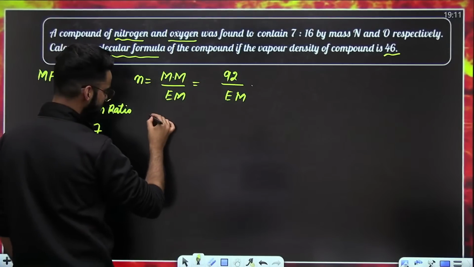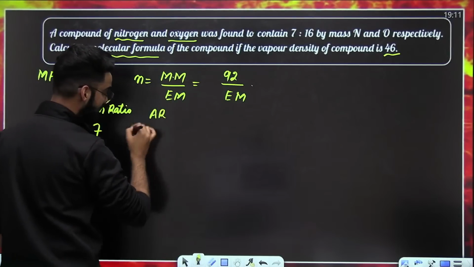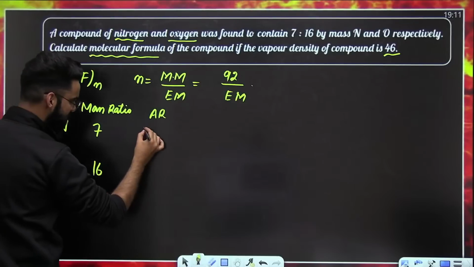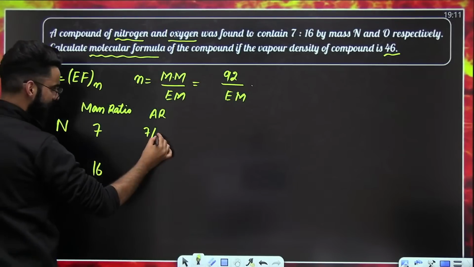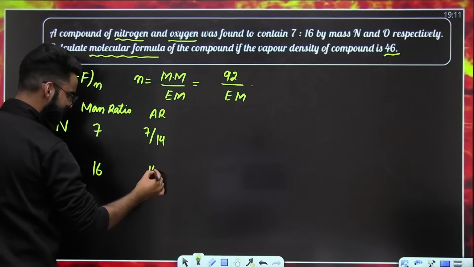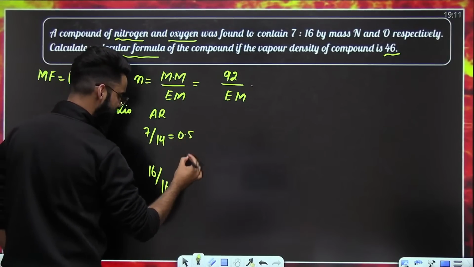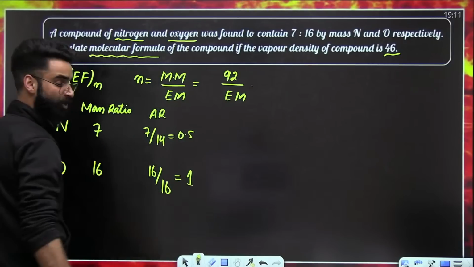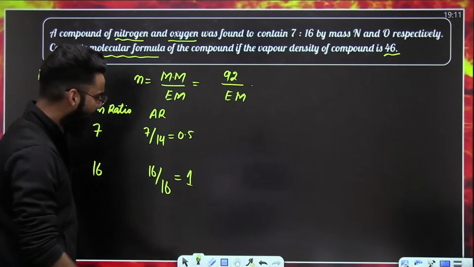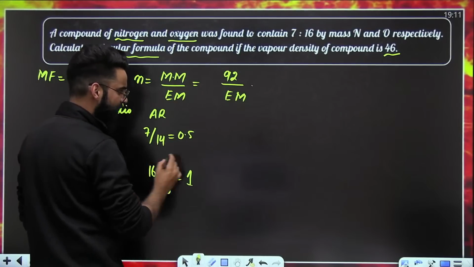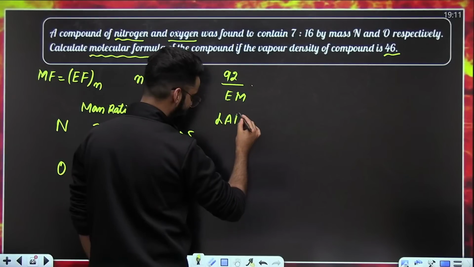Now the first point is to calculate the atomic ratio. How to calculate atomic ratio? Given mass divided by atomic weight of nitrogen, which is 7 divided by 14, and 16 divided by atomic weight of oxygen. This value is 0.5. This value is 1. So this is the atomic ratio. Now which one is the least term among the two? 0.5. So I'll be calculating the least atomic ratio now.